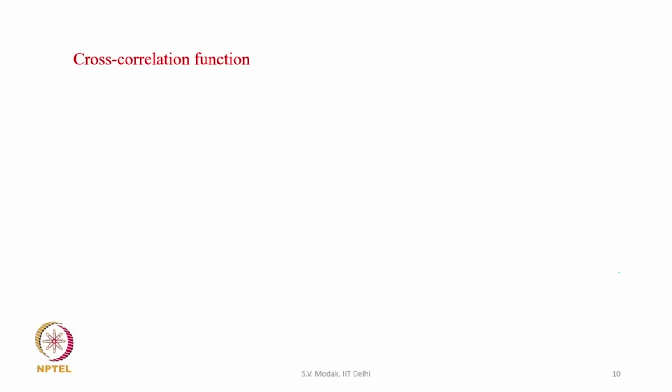Now, what if we have two different signals, two random signals instead of one? Let us say we have a random signal x and a random signal y. Extending the definition of the autocorrelation function for a signal, we can find a correlation between two different signals, and that is called the cross correlation function. The cross correlation function, again for a stationary ergodic process, is defined by this relationship.